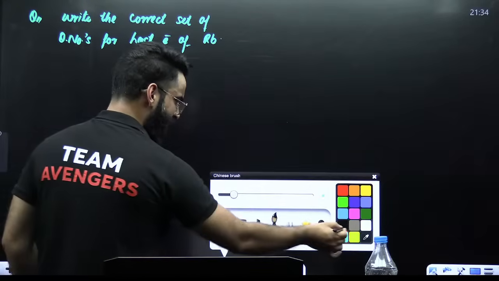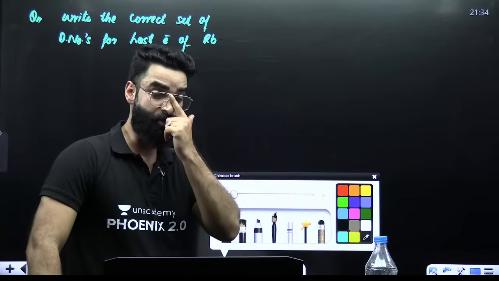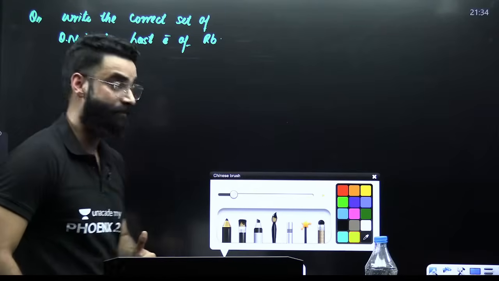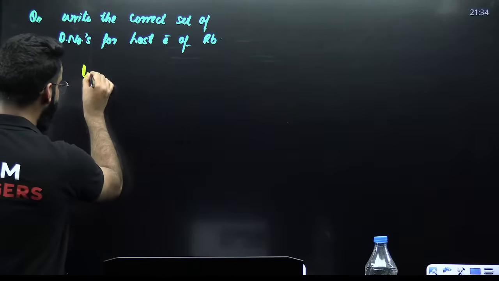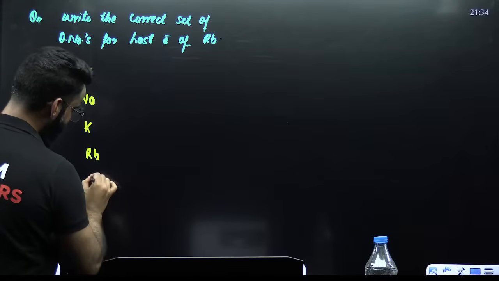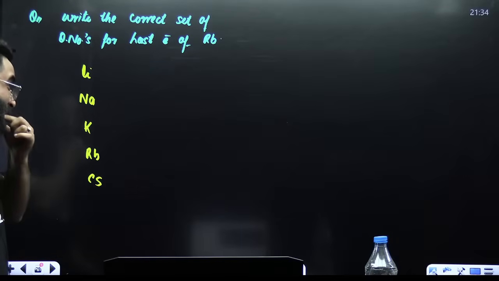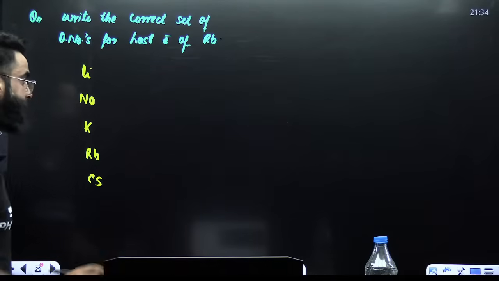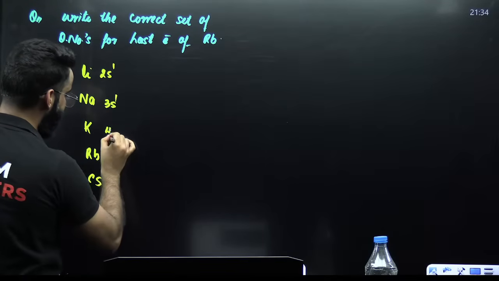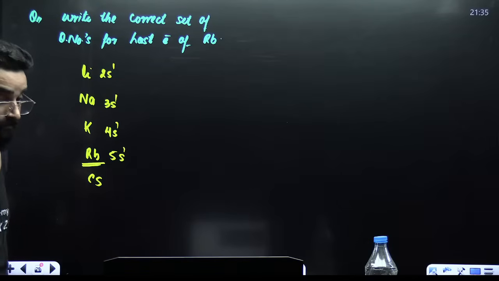See guys, first of all, there is only one thing that should strike your mind. What is that? Rubidium comes in which group? Lithium, sodium, potassium, rubidium, cesium, right? Now tell me one thing. What is the outermost configuration of lithium? That is 2s1. Sodium will be 3s1. This will be 4s1. This will be 5s1.